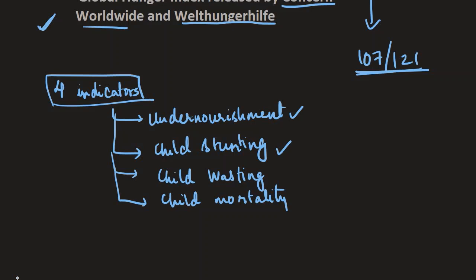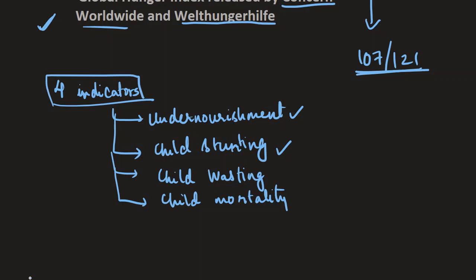Now, this Global Hunger Report, as I said, is released by Concern Worldwide and Welt Hunger Hilfe, and these are 2 non-governmental organizations from Ireland and Germany.